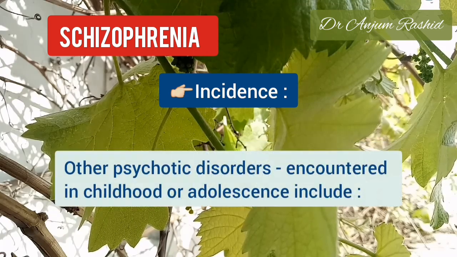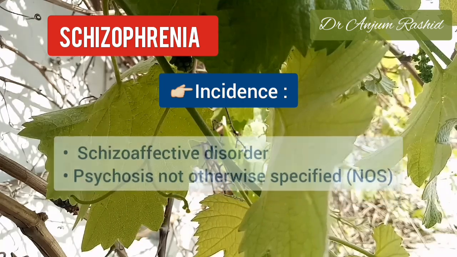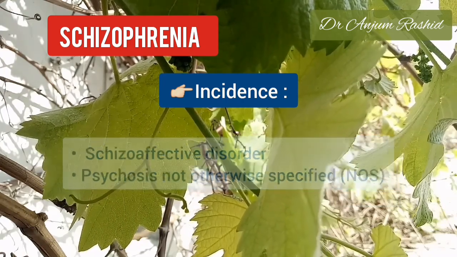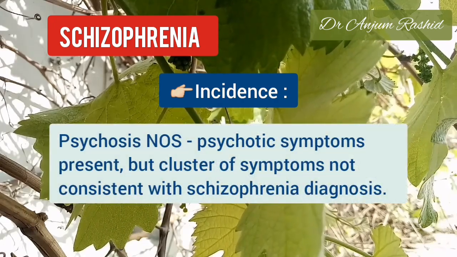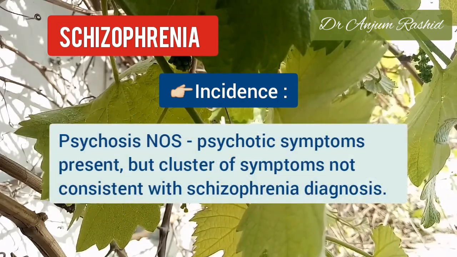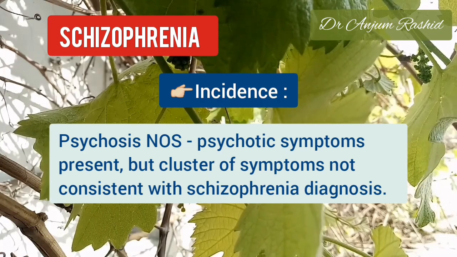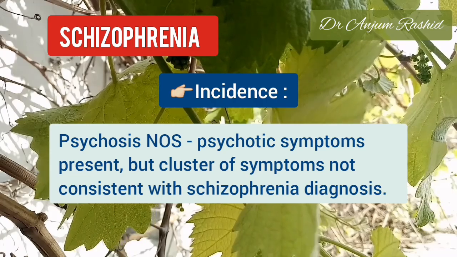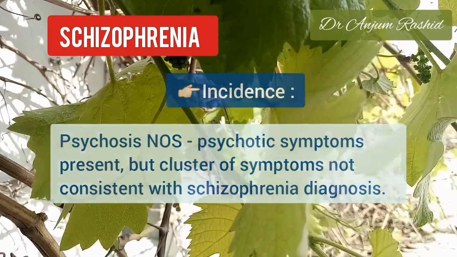Other psychotic disorders that may be encountered in childhood or adolescence include schizoaffective disorder and psychosis not otherwise specified. Psychosis not otherwise specified may be used as a differential diagnosis when psychotic symptoms are present, but the cluster of symptoms is not consistent with a schizophrenia diagnosis.